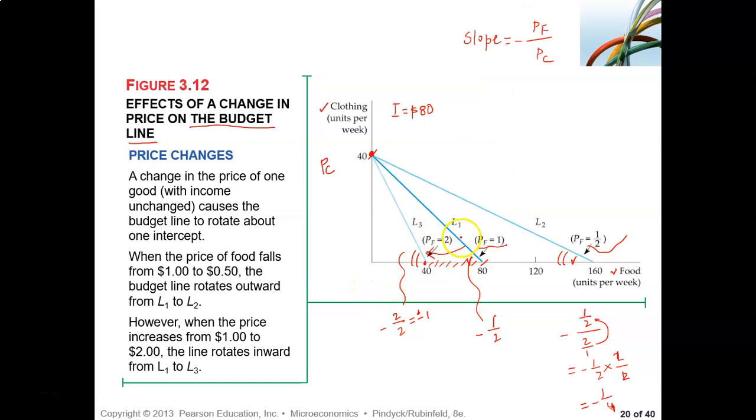On the other hand, with the same price of clothing and same income, if price of food decreases, food becomes cheaper, they can buy more and more. So it rotates that way, L1 to L2. This intercept will not change, but this intercept is now going to change in this direction. See that? Okay. All right.